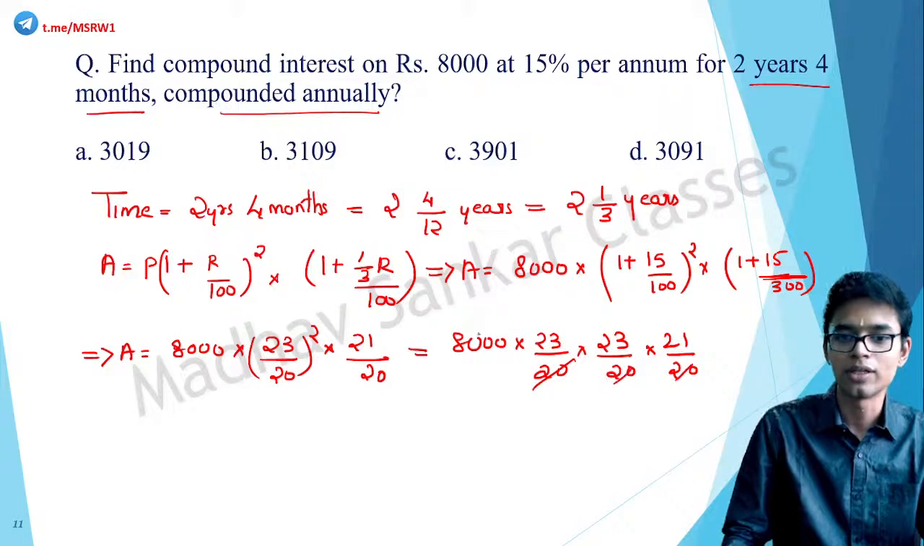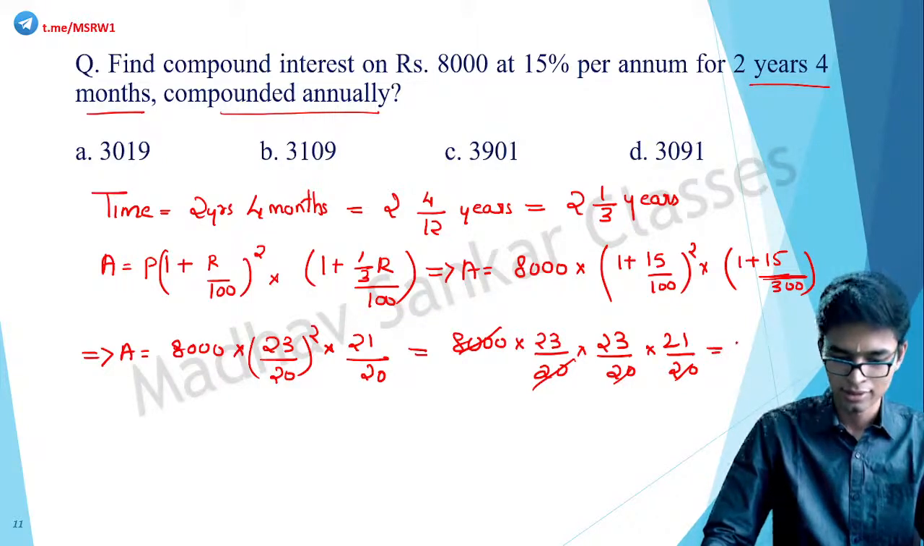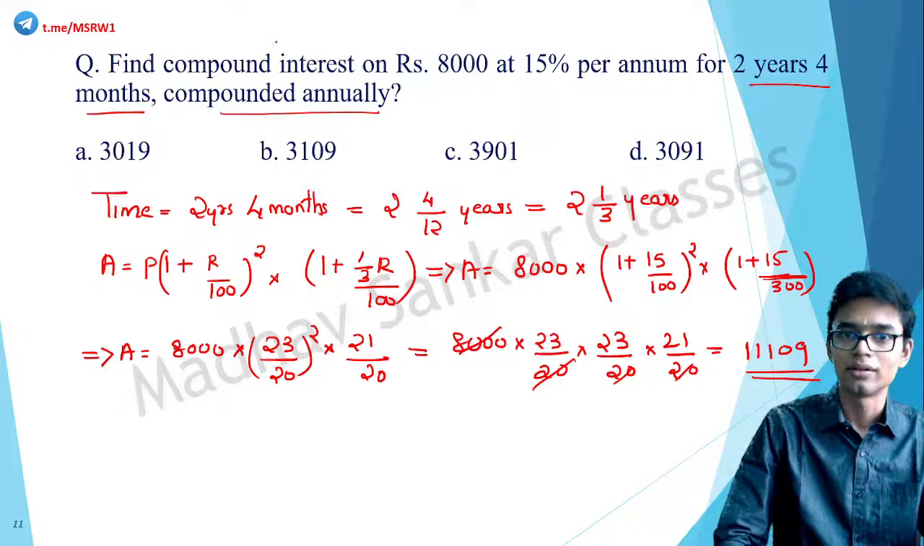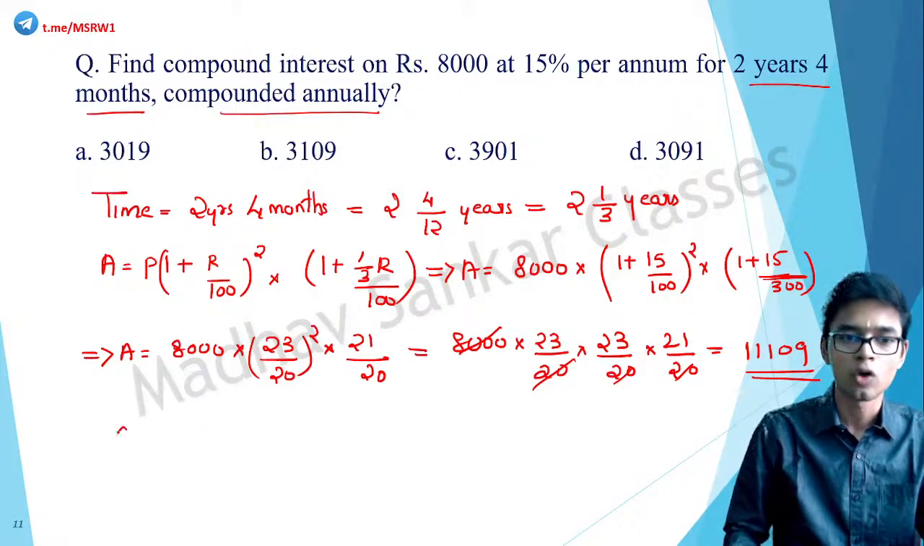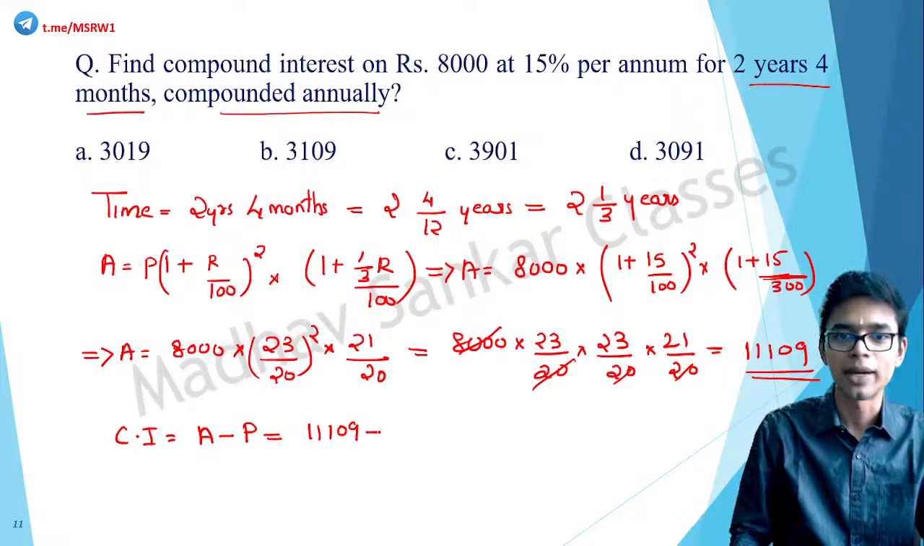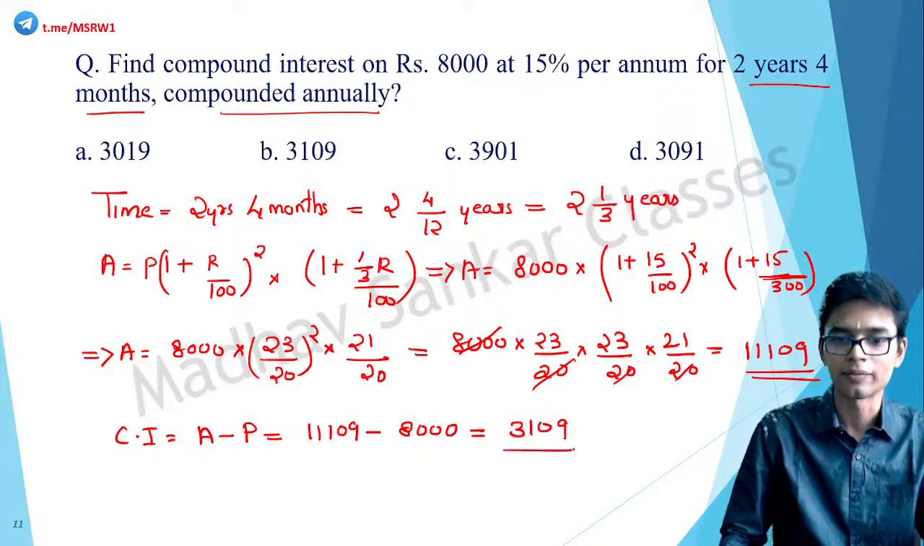So 20, 20, 20 and 8,000 gone. What is the final answer? 23 into 23 into 21. And the value for this is 11109. Okay, but this is the amount. They are asking for compound interest. So compound interest is equal to amount minus principal, which is 11109 minus 8,000. This is equal to 3,109 rupees.